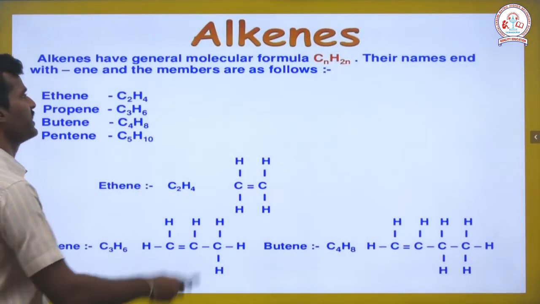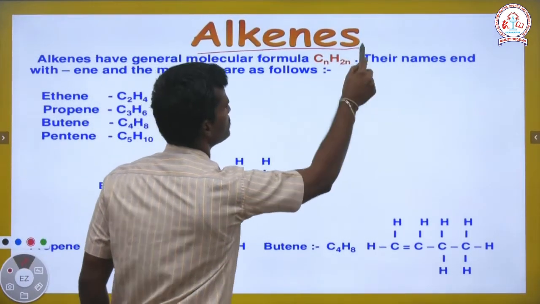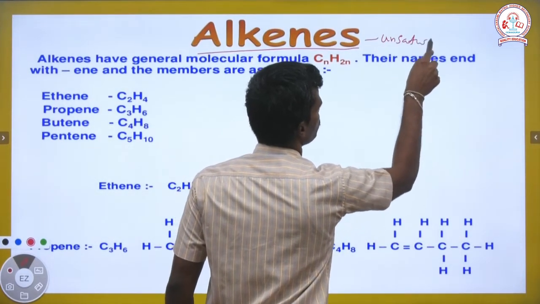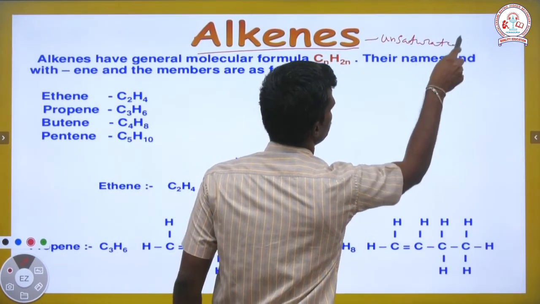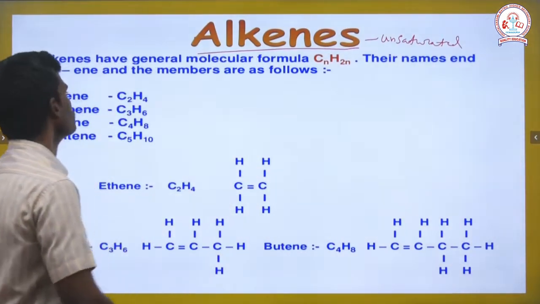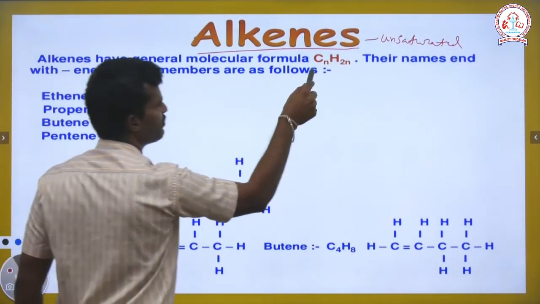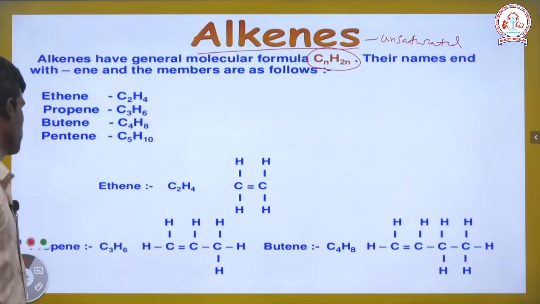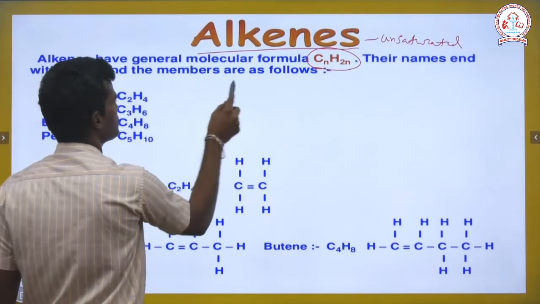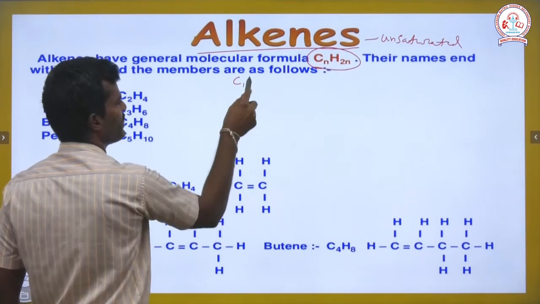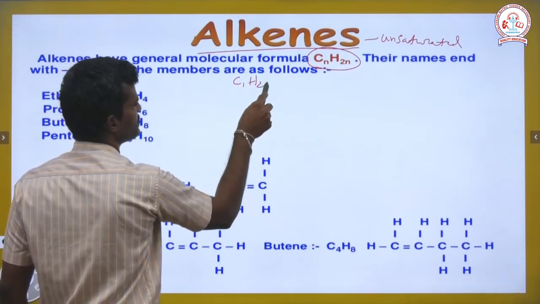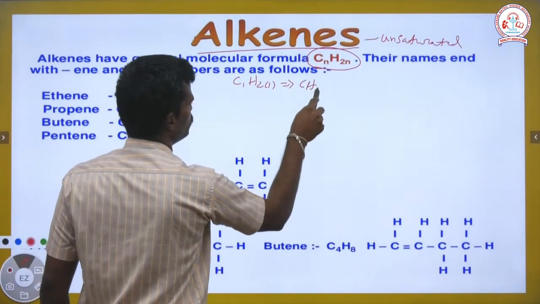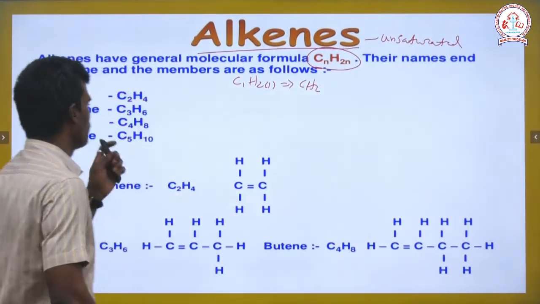Next we want to discuss alkenes, which are generally unsaturated compounds. What is it? Unsaturated compound, right. Now, it is followed by the general molecular formula CnH2n, right. CnH2n means it contains 1 carbon atom and 2 hydrogen atoms attached to it, meaning CH2 is the formula for the first component of